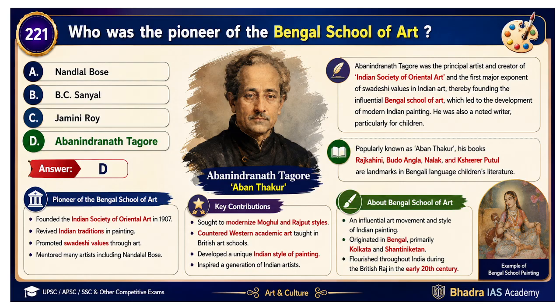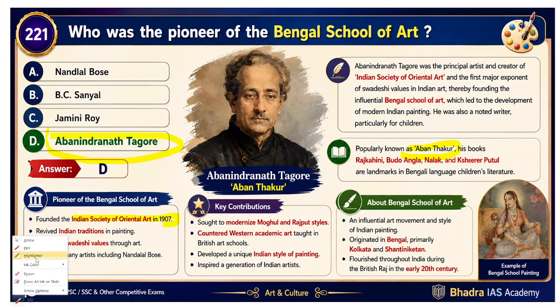So question number 221. Who was the pioneer of the Bengal School of Art, right? So the correct answer for this question would be Abanindranath Tagore. He is also known as Aban Thakur, right? So he was the one who founded the Indian Society of Oriental Art in 1907. He revived the Indian traditions in painting, and also promoted Swadeshi values through art, right?